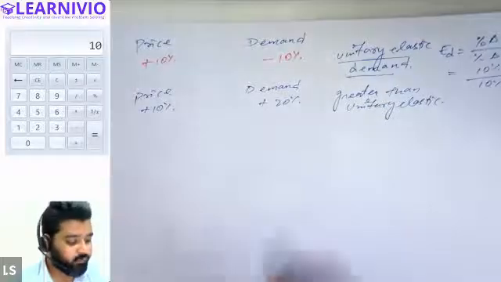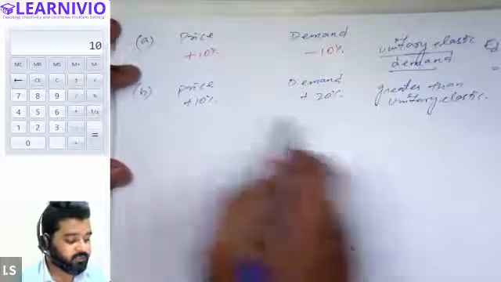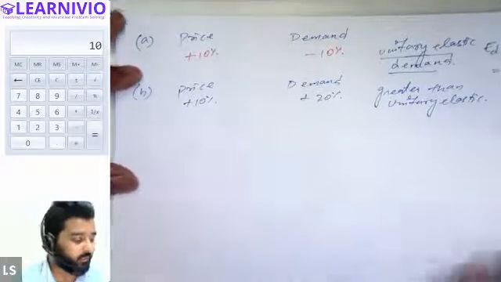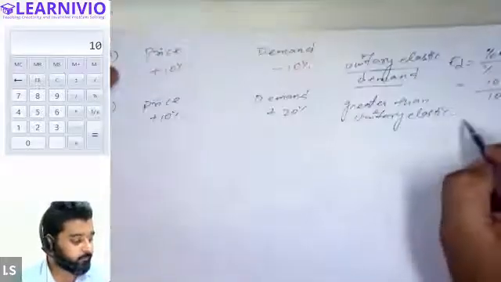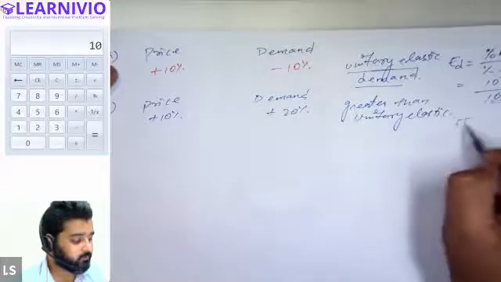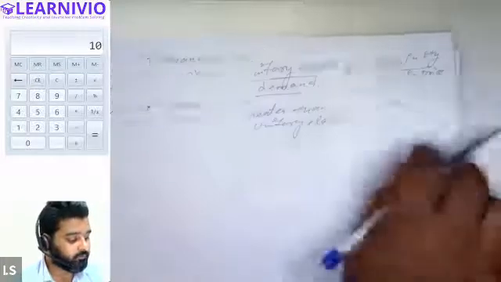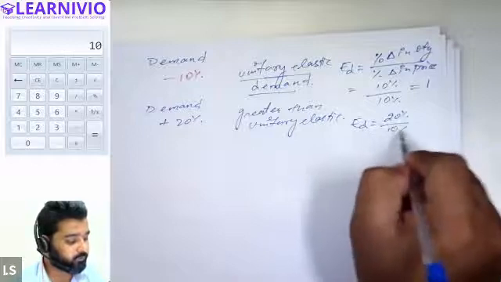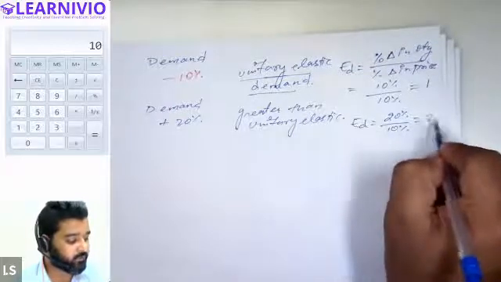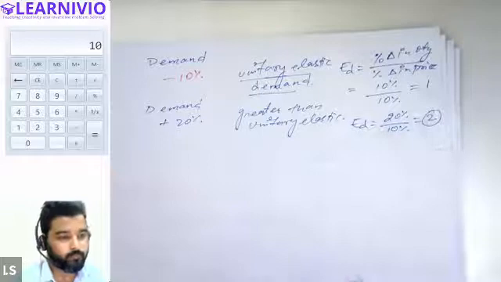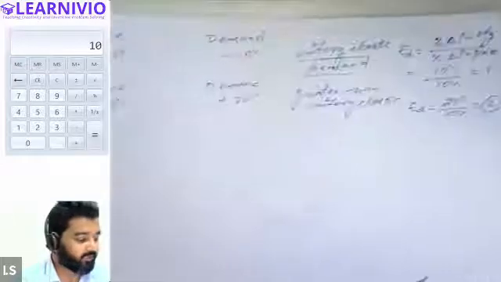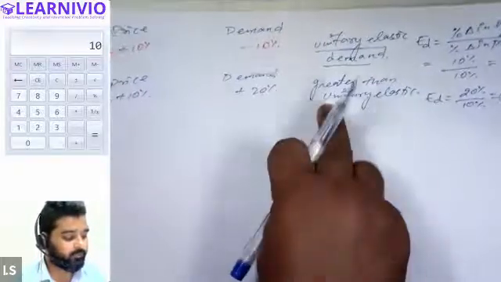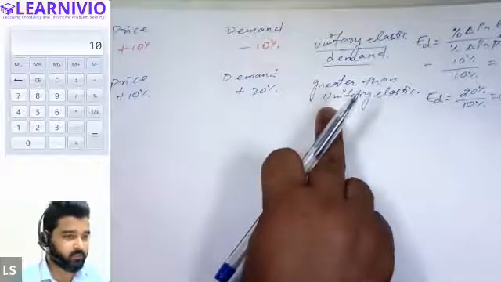Because when you calculate the value of elasticity in such a situation, you get an answer more than 1. Just apply this formula. Percentage change in quantity this time is 20%, and percentage change in price is 10% only. So we have the answer of elasticity as 2, right? Because we are getting an answer more than 1, we consider this situation as greater than unitary elastic demand.